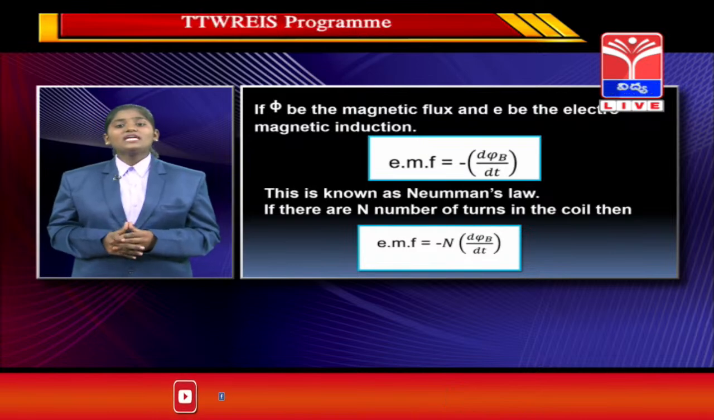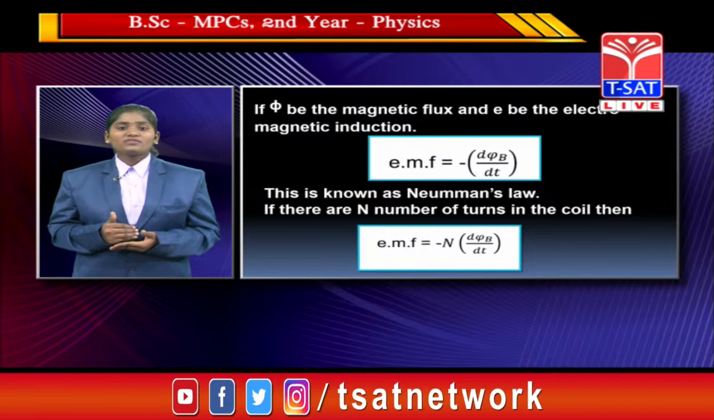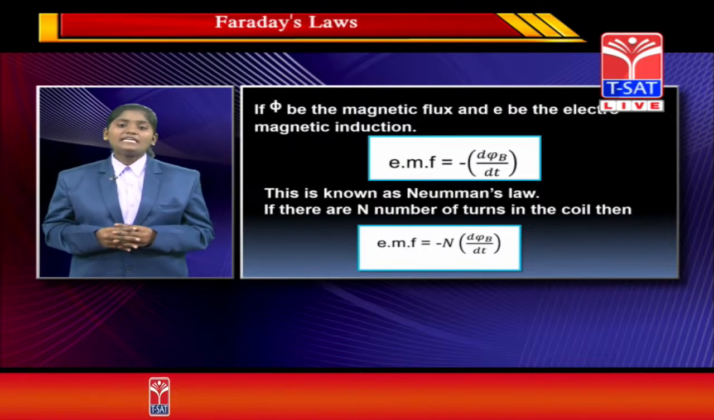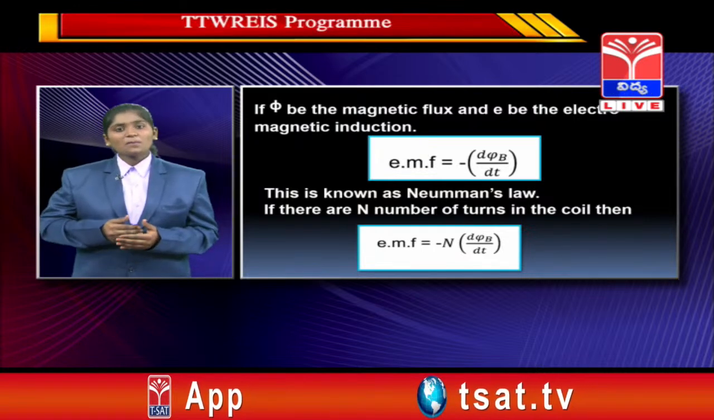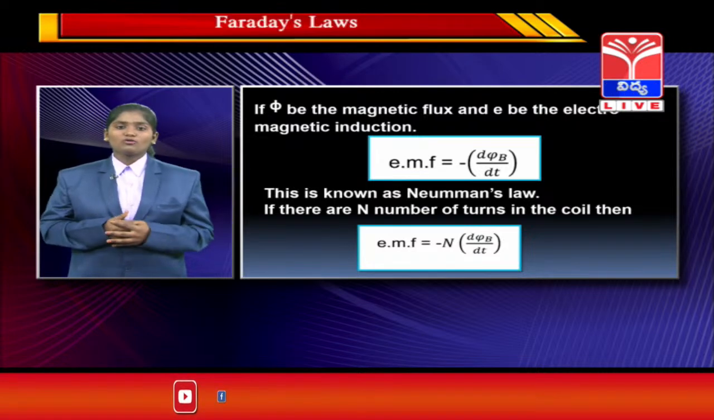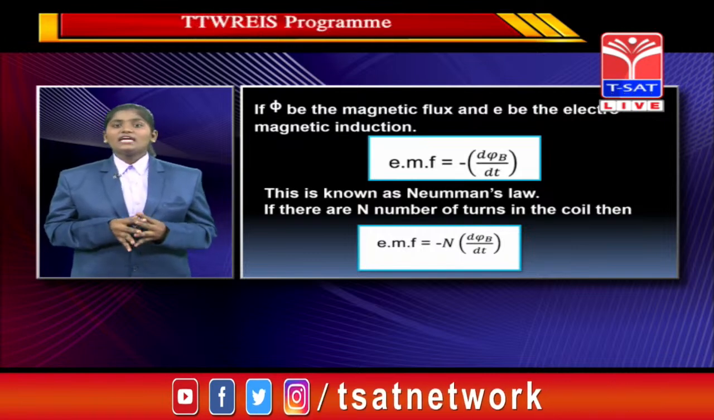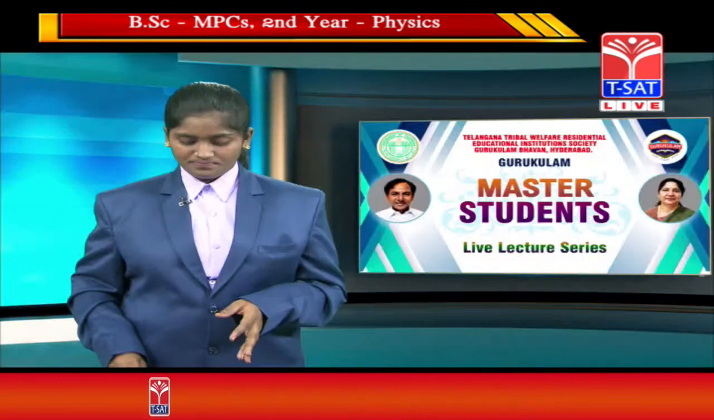If there are N turns in the coil, then the formula of electromotive force changes to E = -N dΦB/dt. N means the number of turns in the coil, and dΦB/dt is the rate of change of flux per unit time. This is the formula for the electromotive force in Faraday's law of electromagnetic induction. That is about Faraday's law of electromagnetic induction.